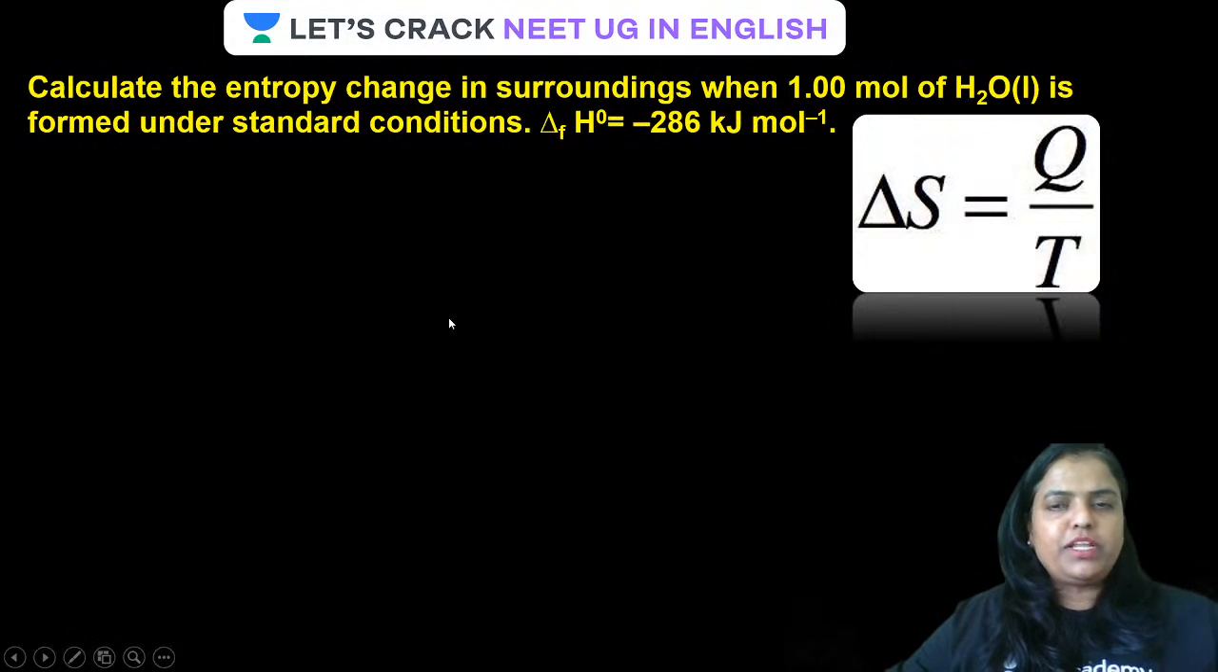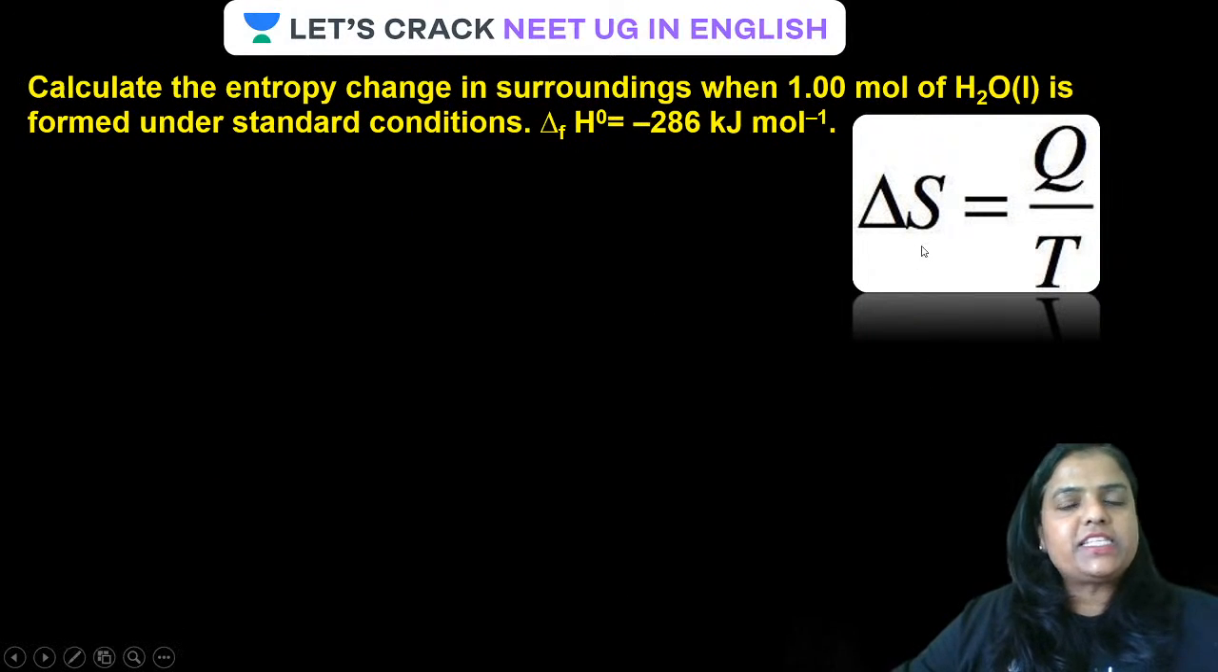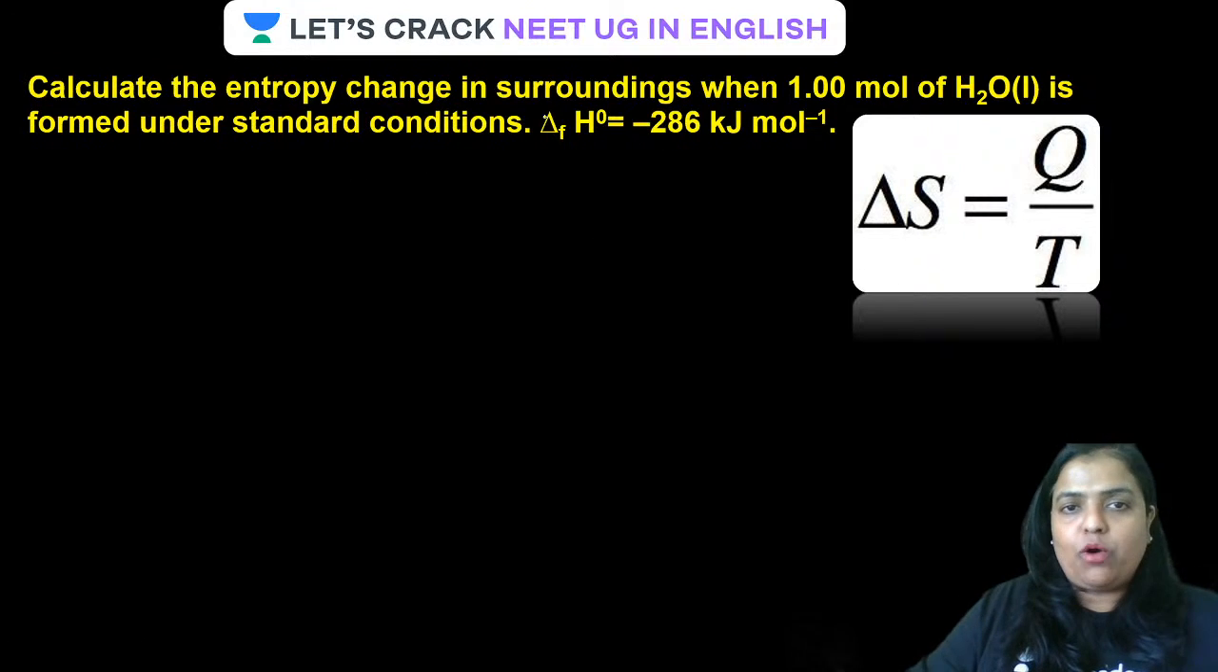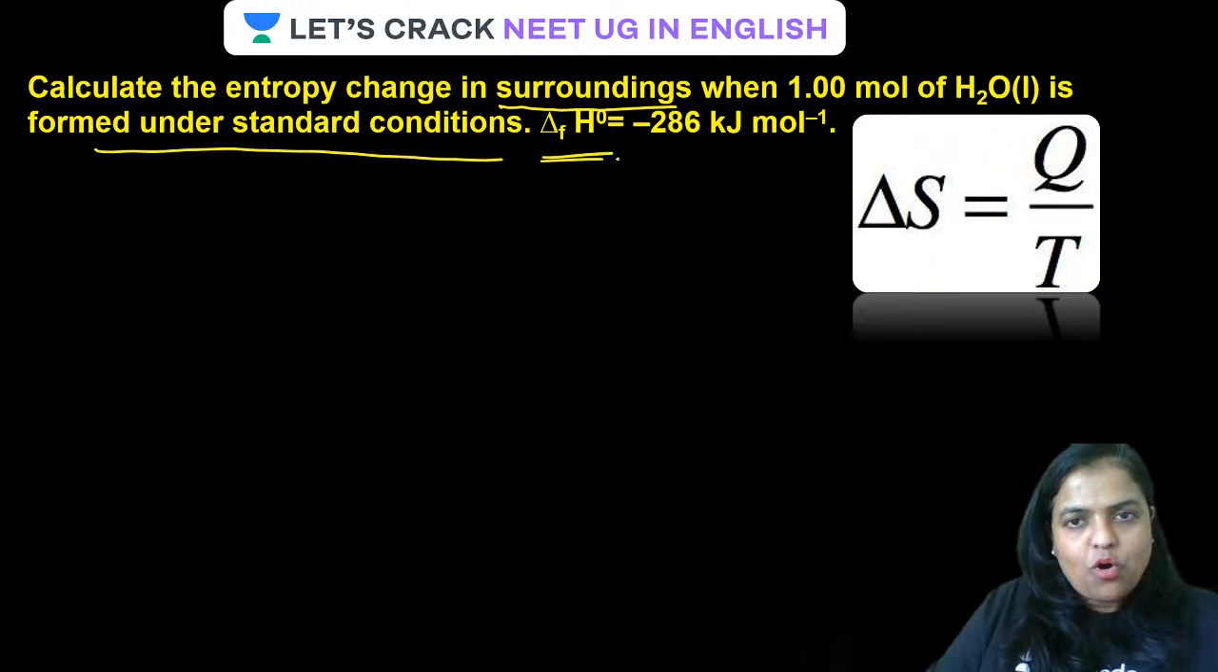Now, guys, the next question. Delta S, entropy, is equal to Q by T, where Q is the heat given or evaporated from the system. So calculate the entropy change in the surroundings. Guys, this is the surroundings, so you will have to take Q surrounding, when 1 mole of water is formed under standard condition. What is given here? The heat of formation is given, which is minus 286 kilojoule per mole.